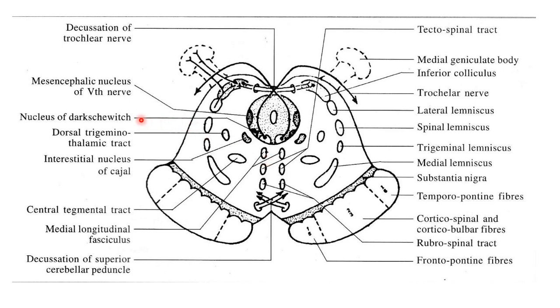The Darkschewitsch nucleus is important as it contributes fibers to the posterior commissure, and the interstitial nucleus of Cajal gives fibers to the medial longitudinal fasciculus. So these are the nuclei present in the periaqueductal gray matter and around it at the level of inferior colliculus. Okay, are you following this?